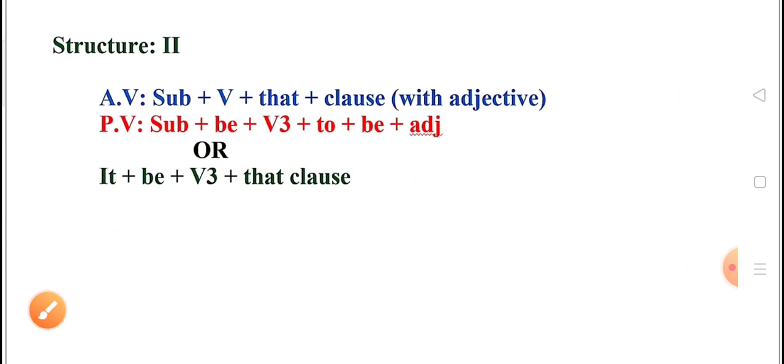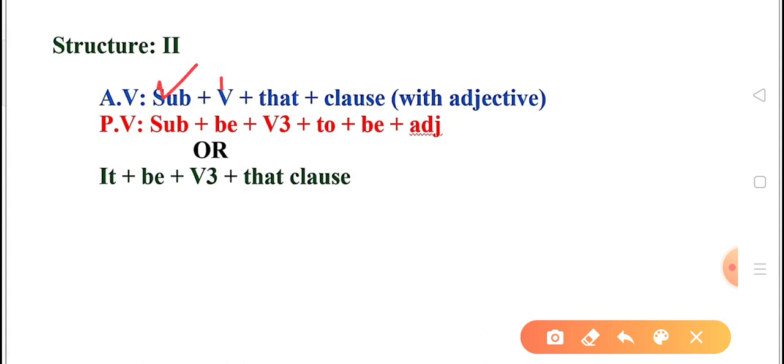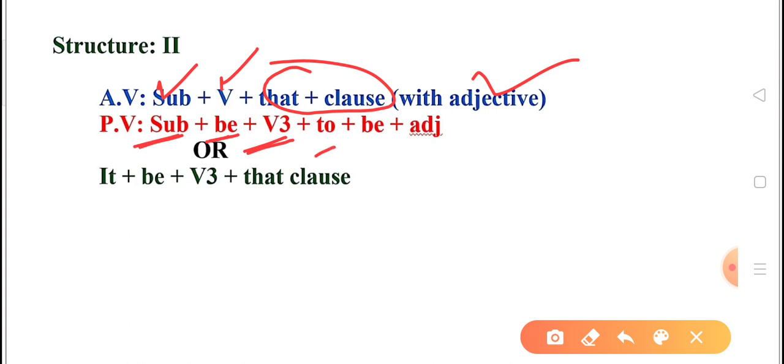Next is structure number 2, where that clause has stative verb followed by an adjective. So in that case will be subject, then verb, and that clause having adjective in it. So the structure of passive voice will be subject. Subject will be followed by be form. Be form is to be followed by third form of the verb. After third form of the verb we have to use to.